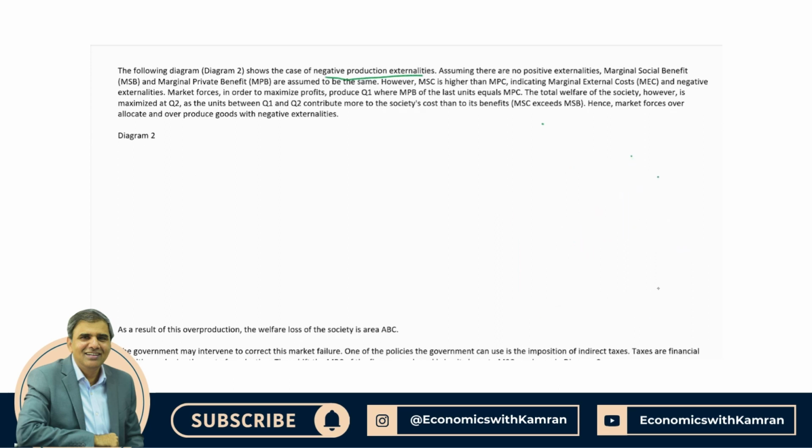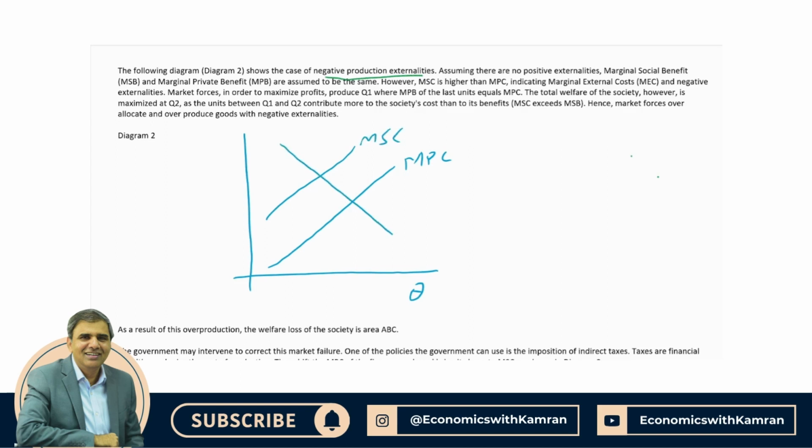Now I'll make the diagram for negative production externalities. As I just told you, for negative production externality, marginal private cost is lower, marginal social cost is higher, whereas the demand curve is showing both marginal private benefit and marginal social benefit, as we are assuming no externalities on the side of the demand.